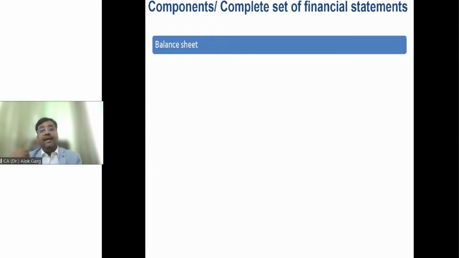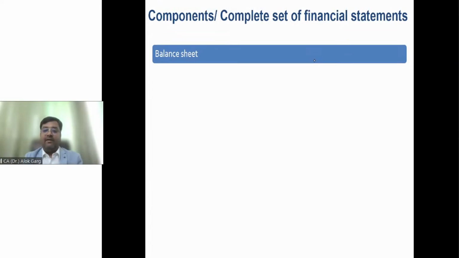But the Ind AS balance sheet starts with non-current asset, then current asset, then equity, then non-current liability, then current liability, right? And in addition to the classification of items into current and non-current, the standard requires, or Schedule 3 requires, to bifurcate the items between financial and non-financial as well.